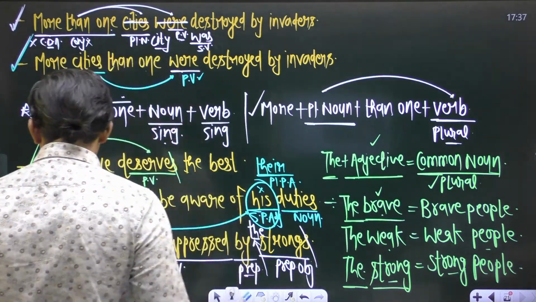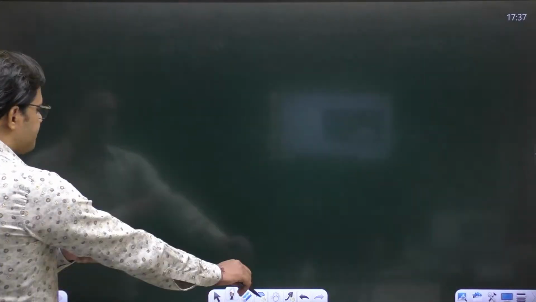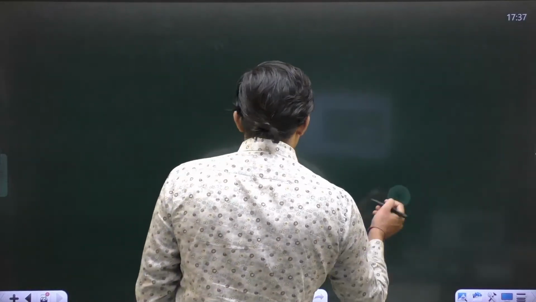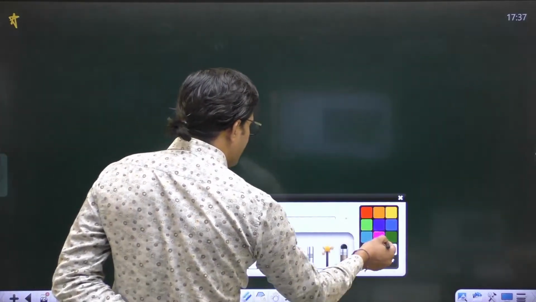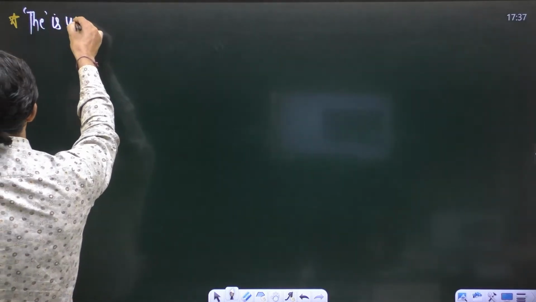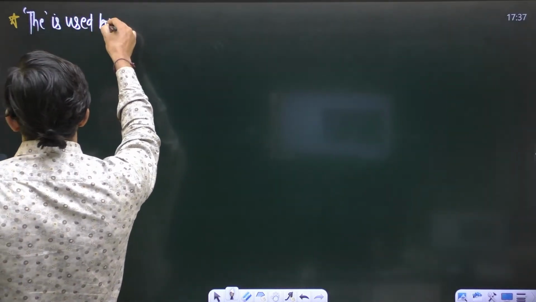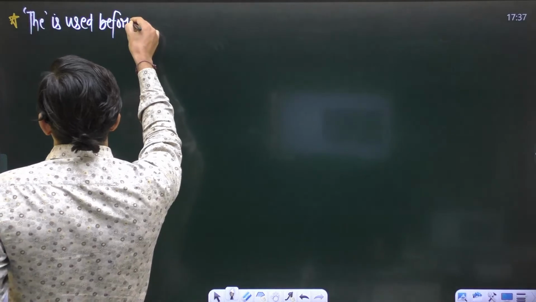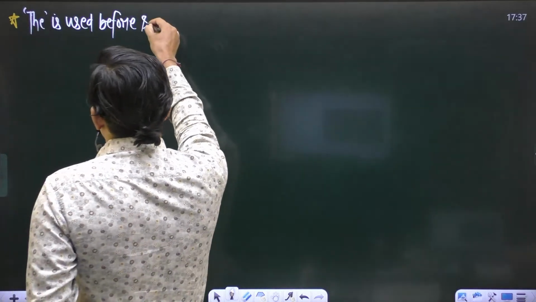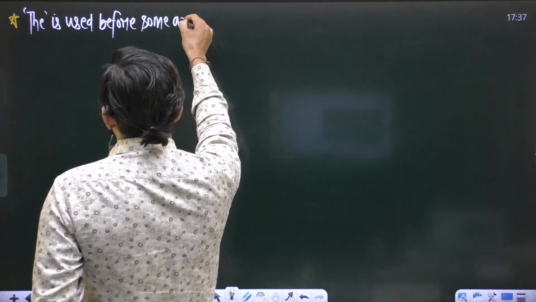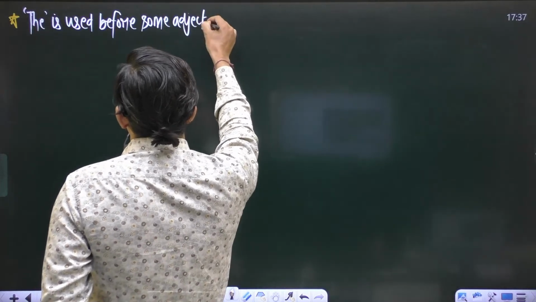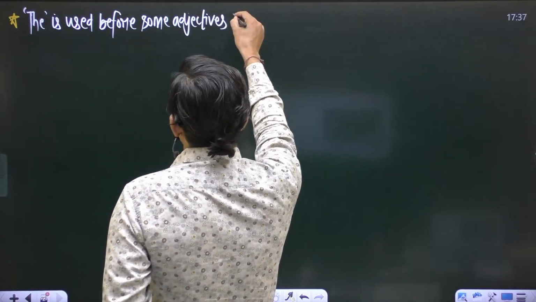Yes. So what is the concept? The concept is: the is used before some adjectives. Adjectives are what?